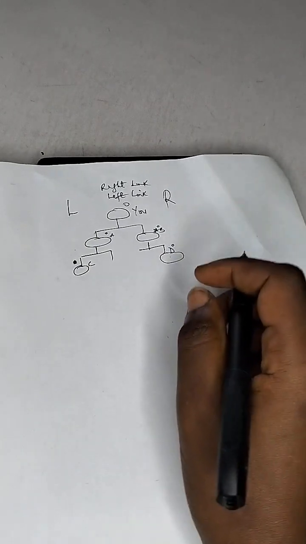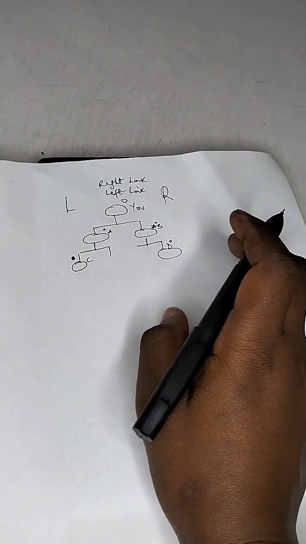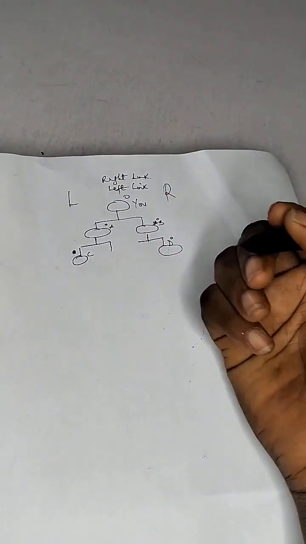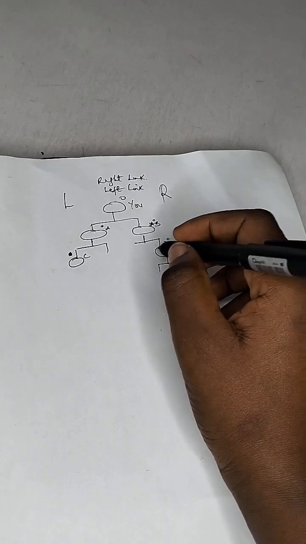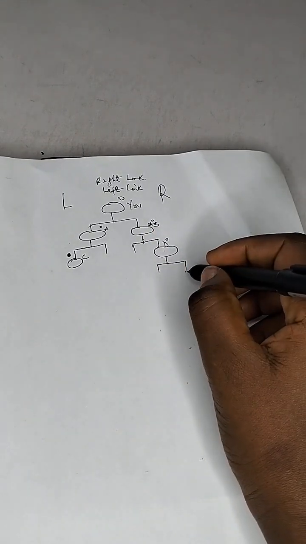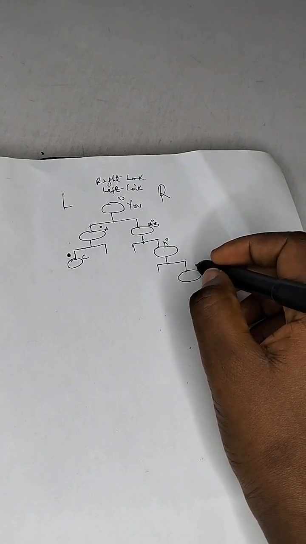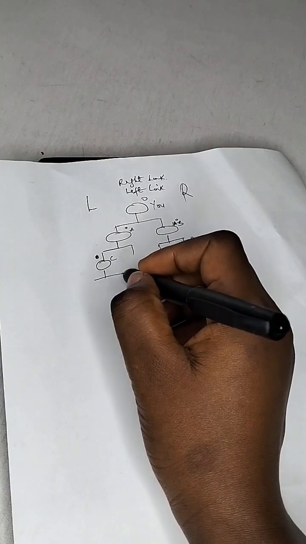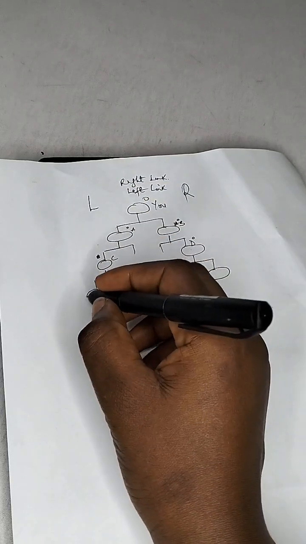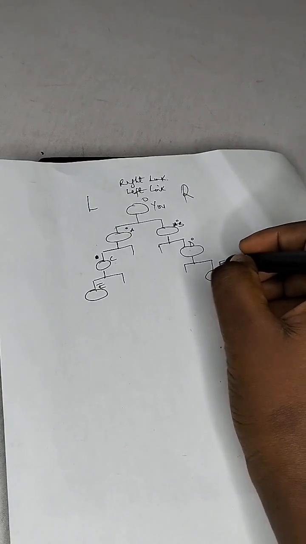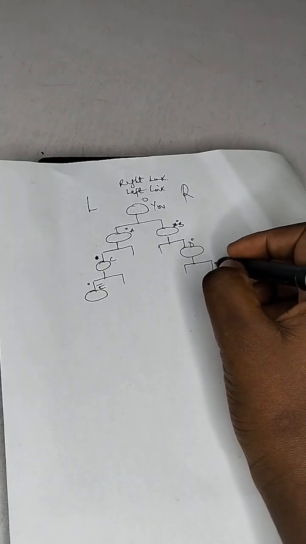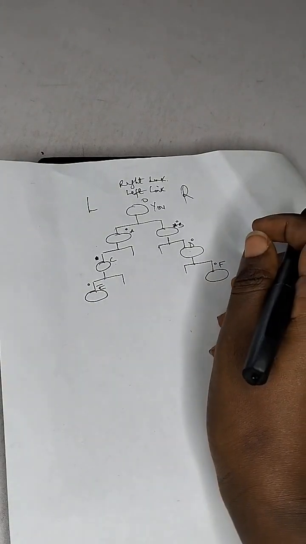I'm putting those there so that you know the person that invited you. Now if you decide to use your right link to register again, the person will fall on the right of this D. Let's call this one a name. Then let's say you register with your left link again, the person will fall under the left of this C. Let's say this is E, this is F. This is also invited by O, also invited by O. So you can see you registered 6 people with your left and right link, but you can see the way they are falling.